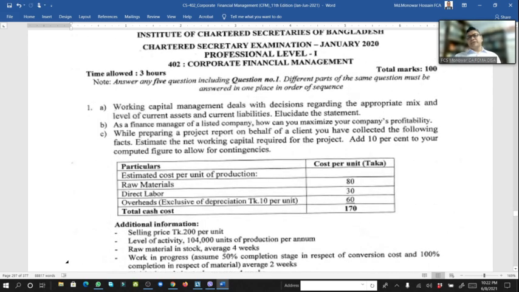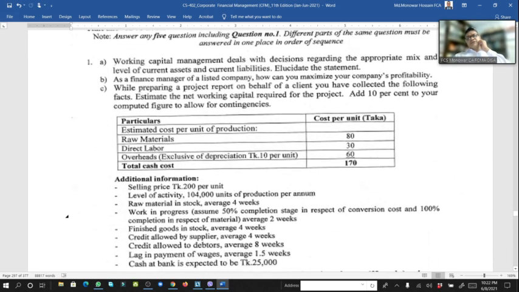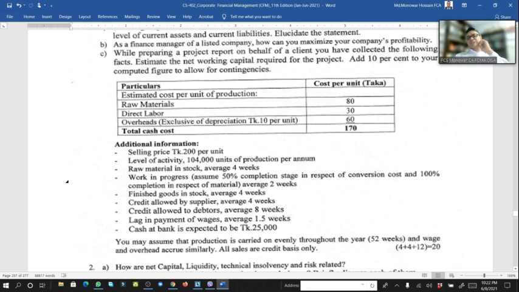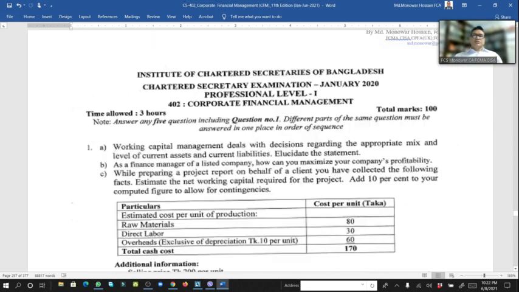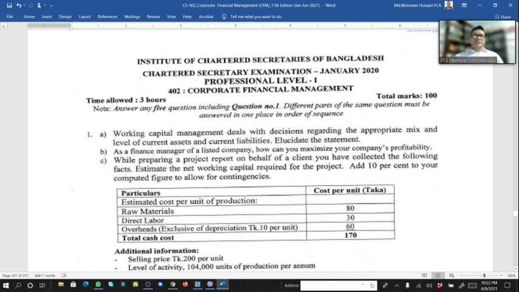Also this working capital also came previously. These 3 maths come from just the immediate 2 or 3 exams before. So we discussed the January 20.